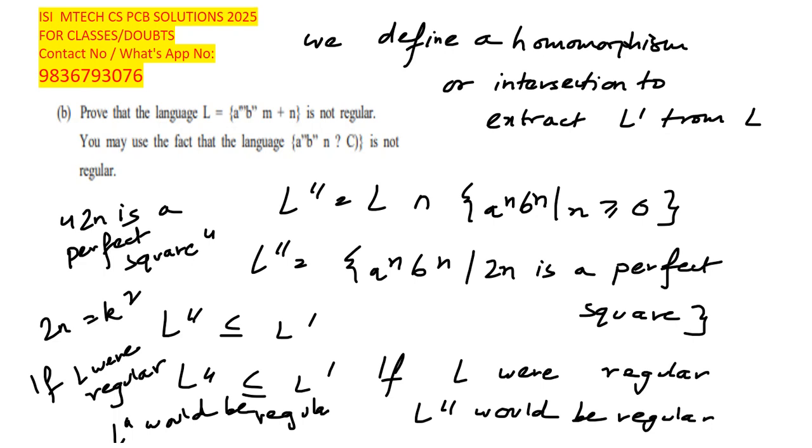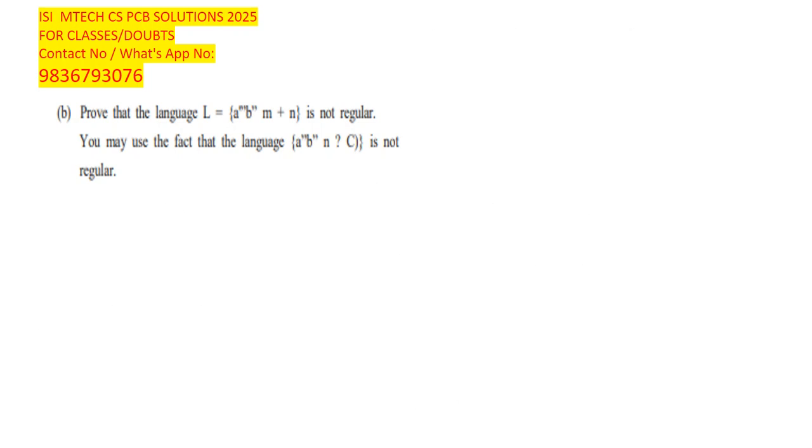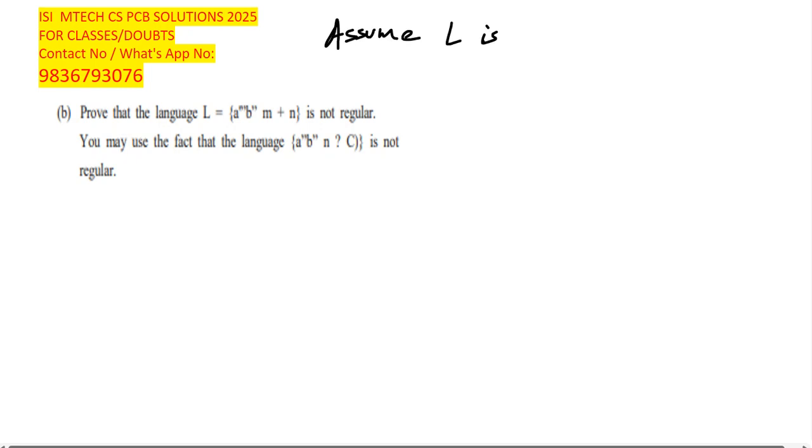So alternative argument, that is the pumping lemma. Here, assume L is regular.